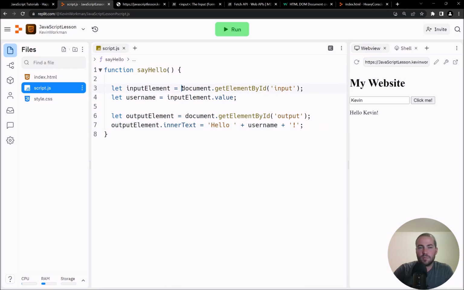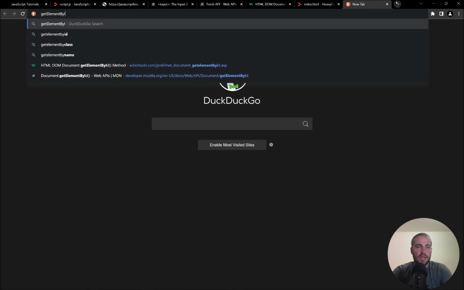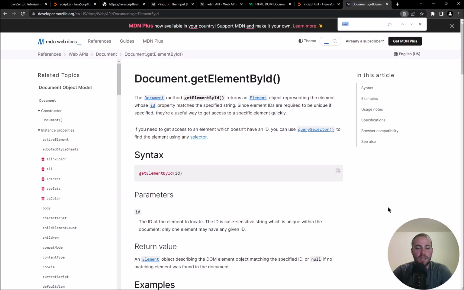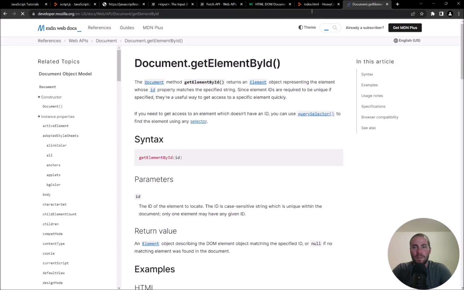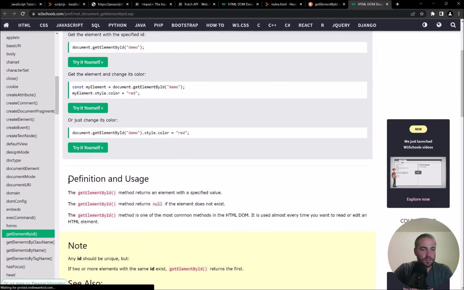For example, if you wanted more information about this value field, how is that working? You can go to your favorite search engine and type in something like get element by ID value, and you'll get all kinds of information. So now we are back on MDN, and if I type in value, somewhere in there, it'll give you more information. Navigating the references is sometimes tricky, but it's another part of coding.